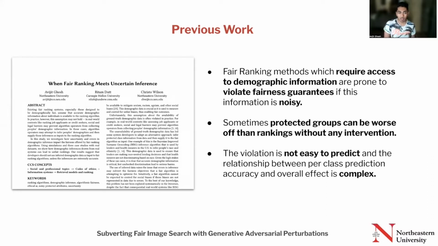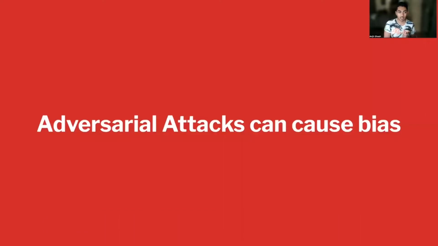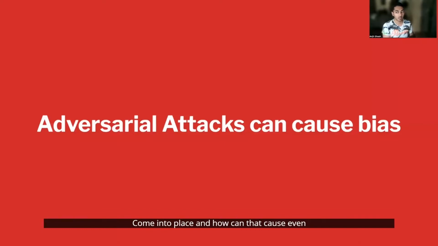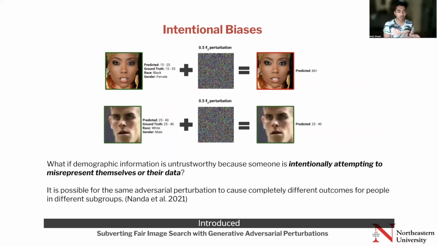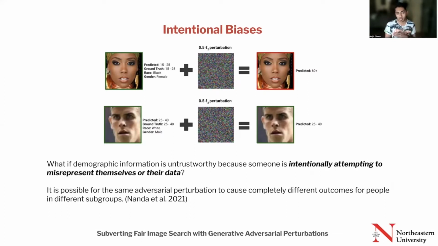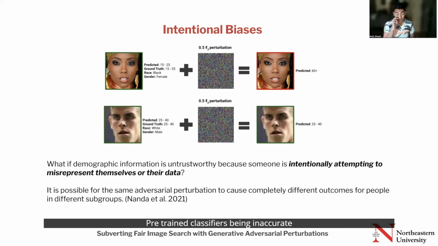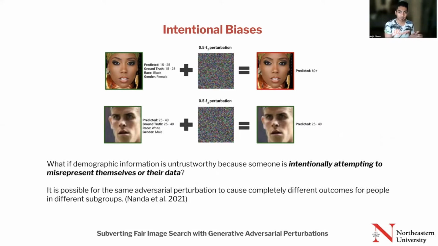So now, where does adversarial attack come into play and how can that cause even more bias? Let's talk about intentional biases. In the previous work I just introduced, I talked about unintentional bias due to pre-trained classifiers being inaccurate. But what if somebody made the demographic information untrustworthy intentionally by being an adversarial actor?